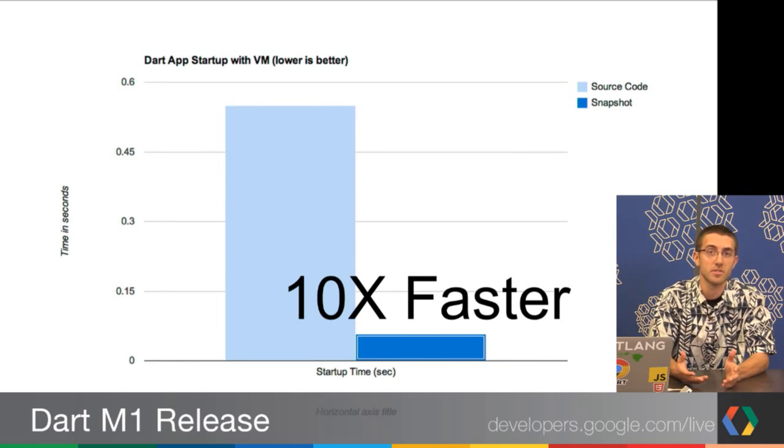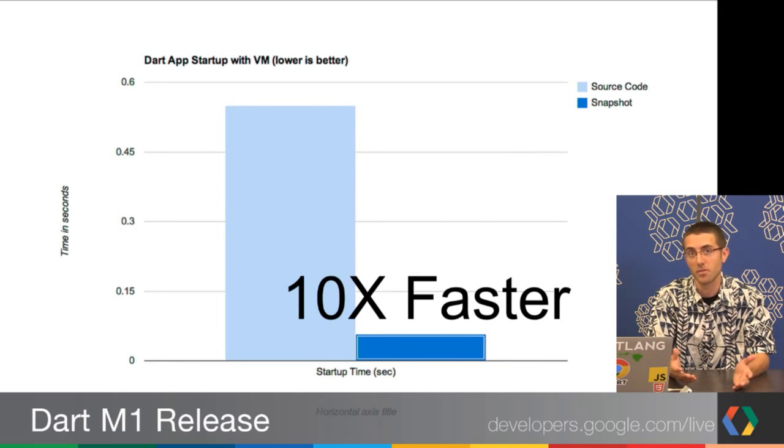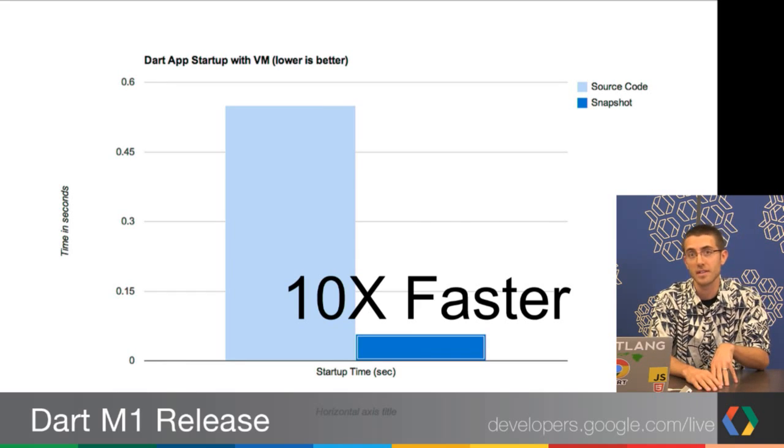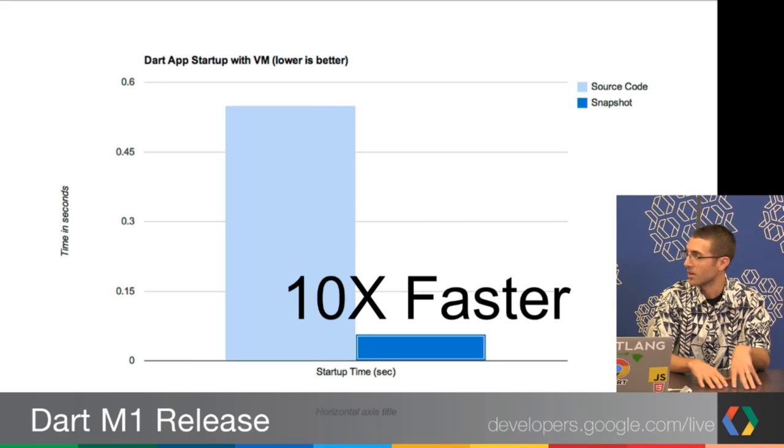So of course you can always start from the source code, which is typical of a web app. But of course the parser has to do a bunch of steps to verify that's correct. But then with the snapshot, you can snapshot that state before it starts executing the program. And then the next time you start up, it's about 10 times faster with our early stats from Dart to JS, which is our Dart to JavaScript compiler. But that's a significant increase.